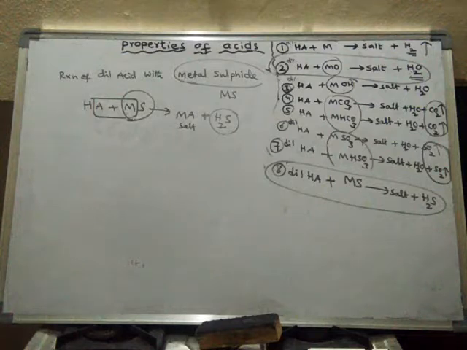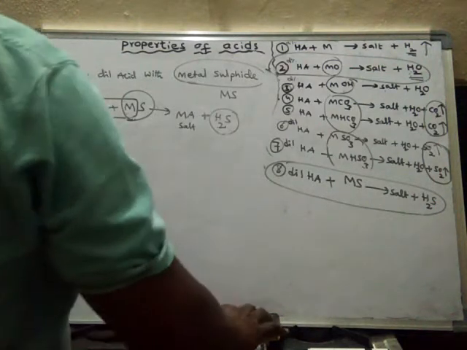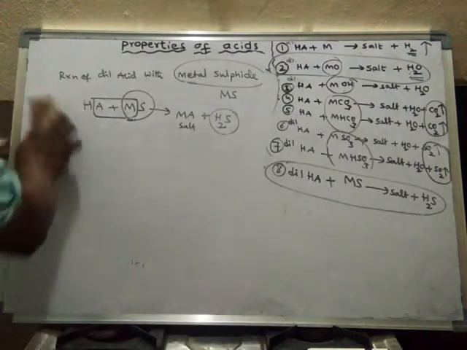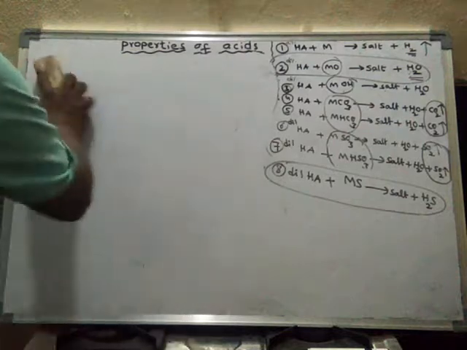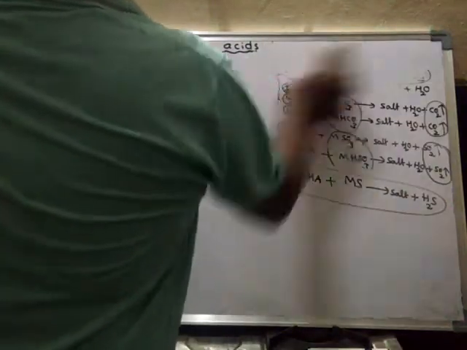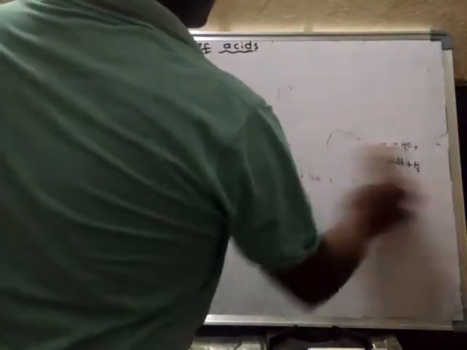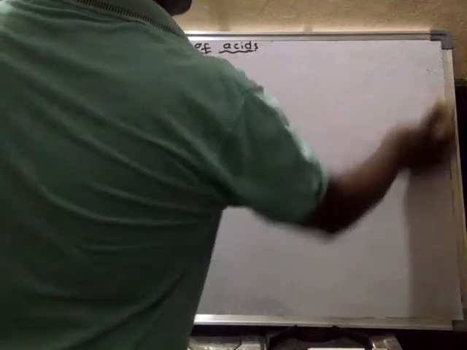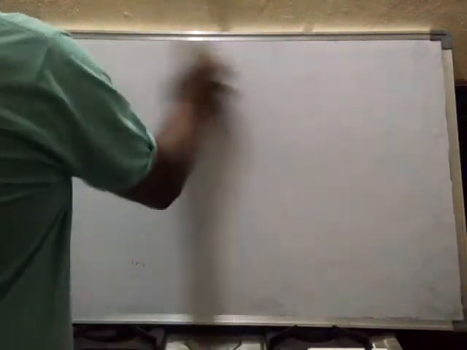Now we will learn about the preparation methods of acids, how acids are prepared. But before going to learn the preparation methods of acids, we will just learn about the uses of acids.